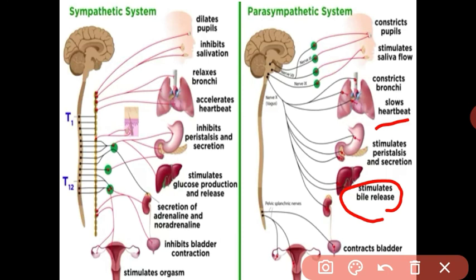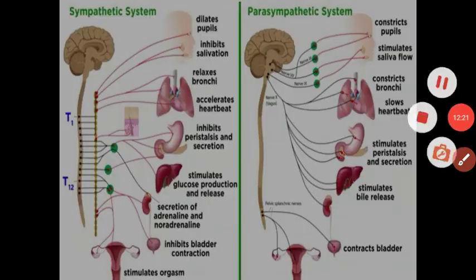Got it, student? That is the sympathetic and parasympathetic nervous system in the autonomic nervous system. Now we have studied the nervous system. In the next video I will explain reflexes, which are involuntary actions in the body. Got it, student? Thank you.